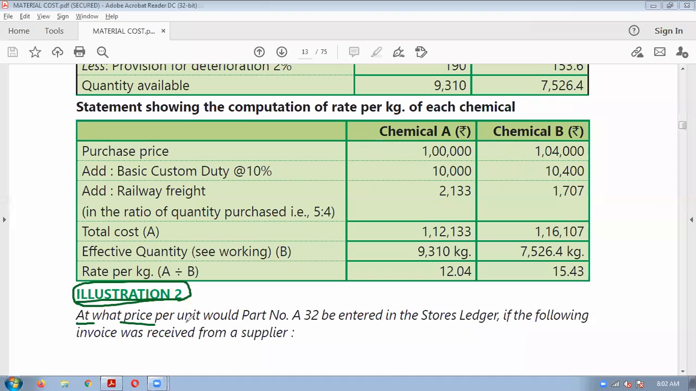At what price per unit would part number A32? So this is your material name given. Part number A32 is the material which you are purchasing. And what is asked in the question? What will be the price per unit of the material? At what price you have to value this material? Okay, and details have been given to you here.